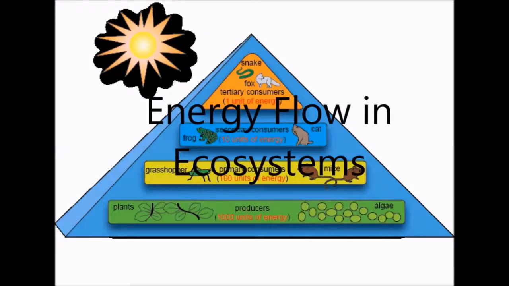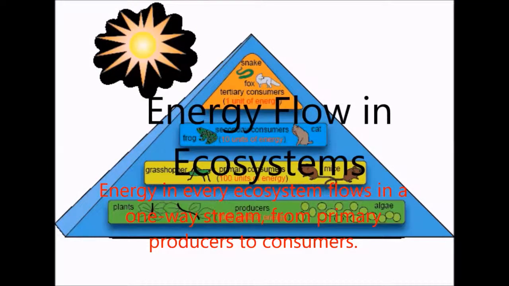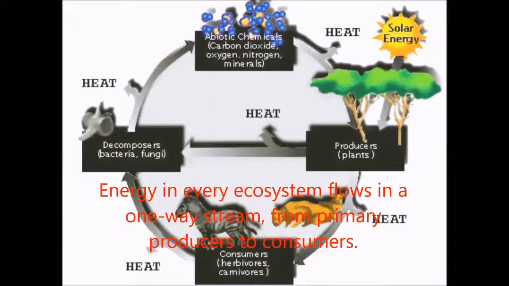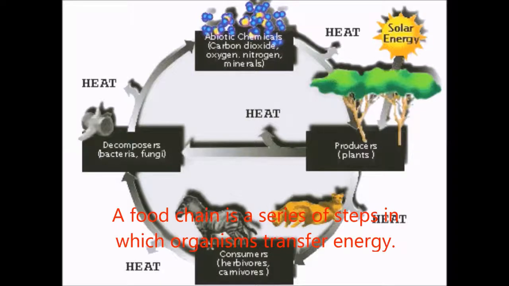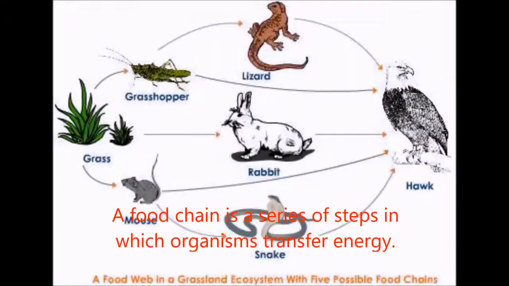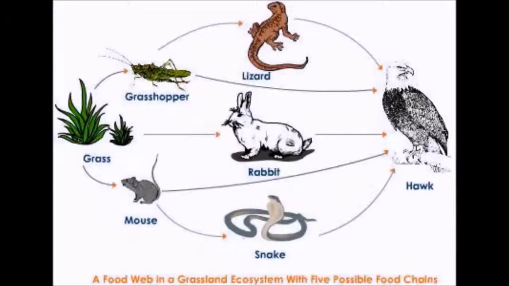Food chains and food webs. Energy in every ecosystem flows in a one-way stream from primary producers to consumers. A food chain is a series of steps in which organisms transfer energy by eating or being eaten. An example of this can be a rabbit eating a worm which ate grass. Then a snake will come and eat the bunny, and an eagle will come and eat the snake.